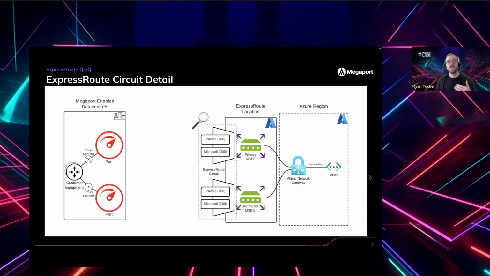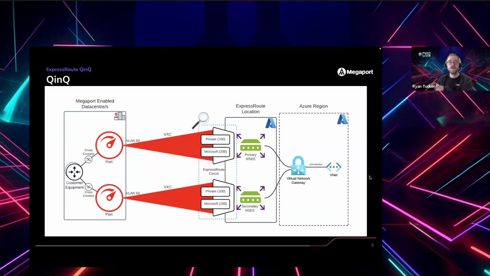And so what that means is when you create a link from the port in the data center to that port on that Microsoft device, there are actually two VLANs, two tagged VLANs inside there. So what happens is if you create a VXC from your port in your data center, and that's delivered to you in the data center on VLAN 50, on the other end, on the Microsoft end, inside of that VLAN 50, there are two VLANs.